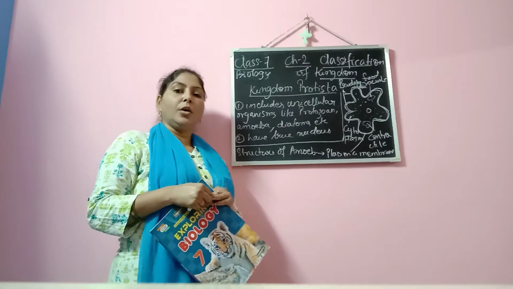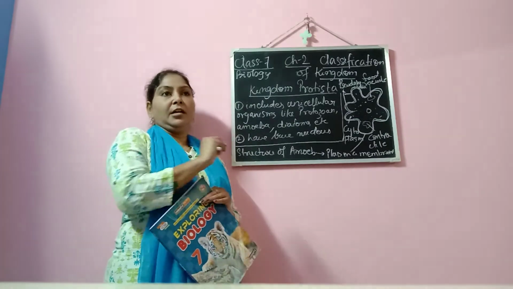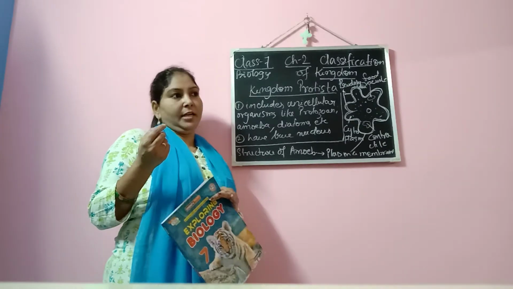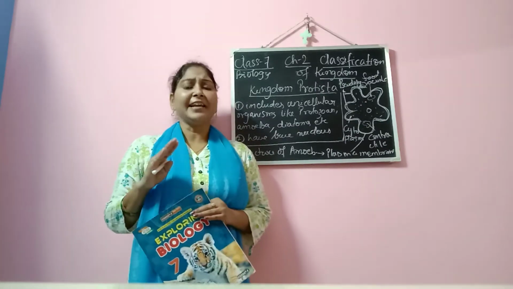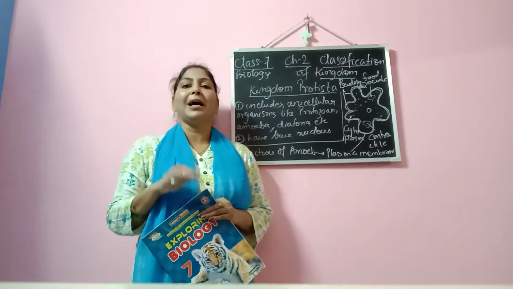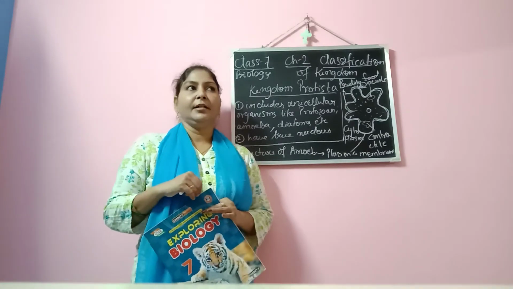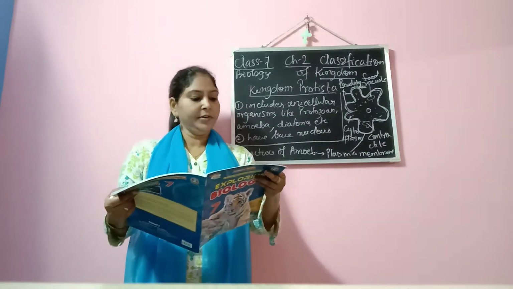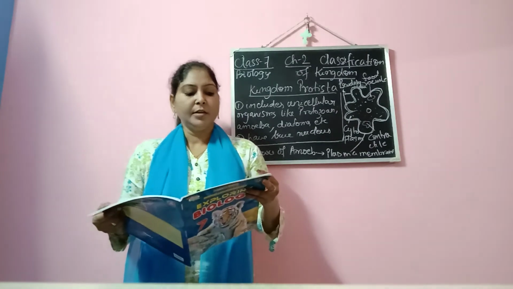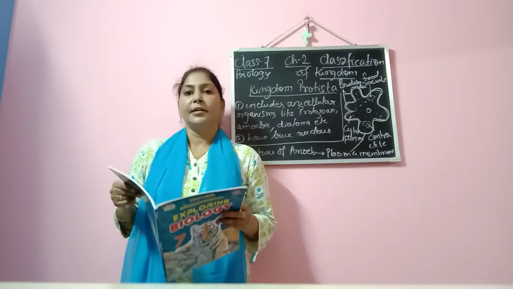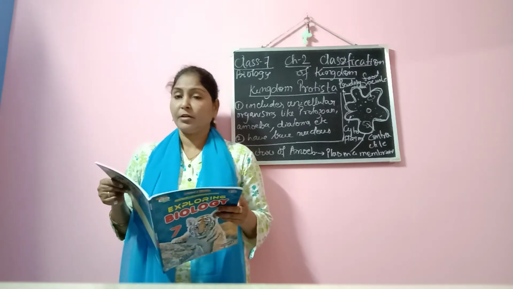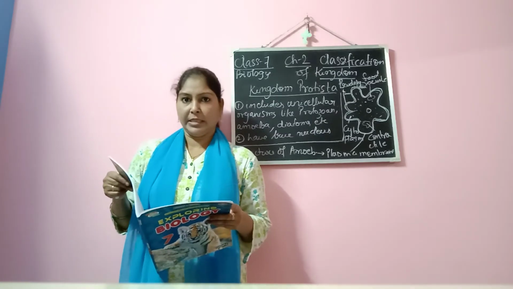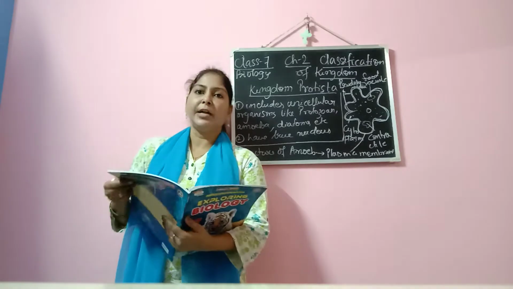Basically in this kingdom, all the organisms have the characteristics of both plant and animal. There are certain organisms, like for example diatoms, that do not have chlorophyll, which is why they are not able to perform photosynthesis, and so they feed on other animals.